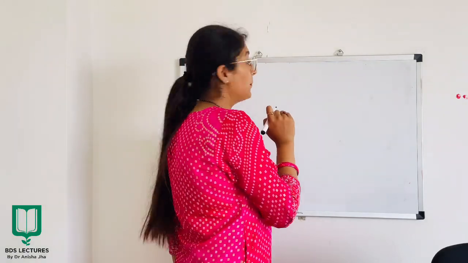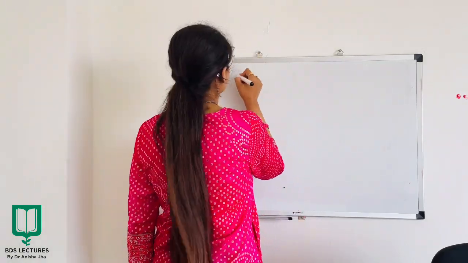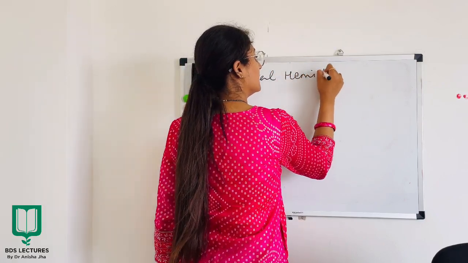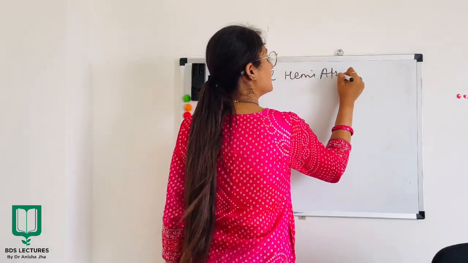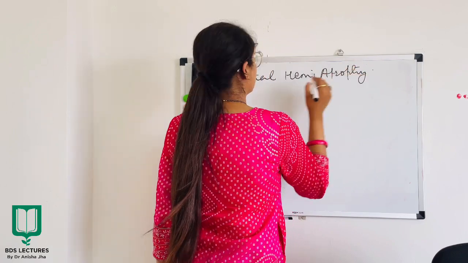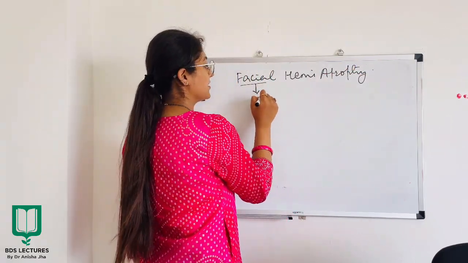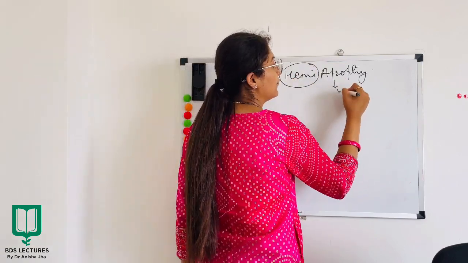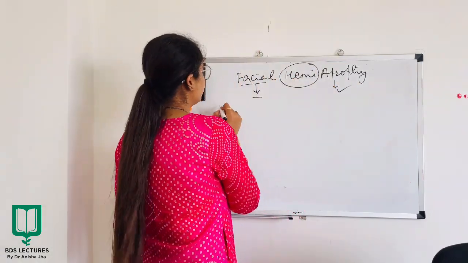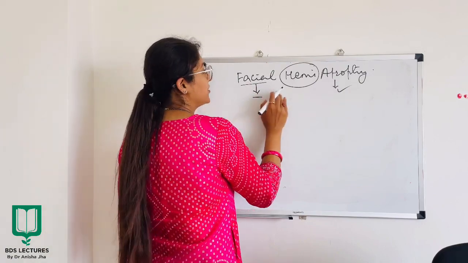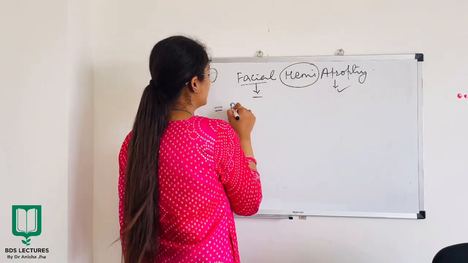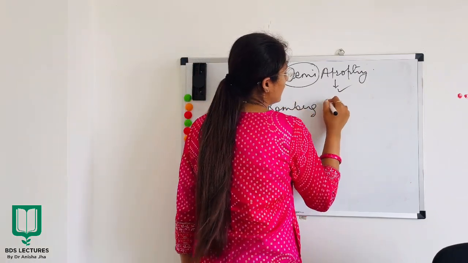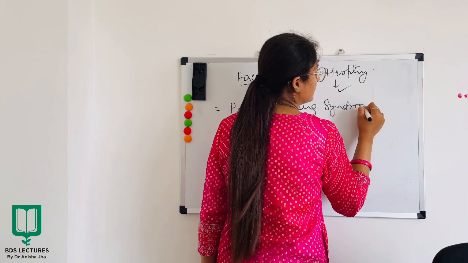Moving on to the last topic, that is facial hemiatrophy. The name says there are facial structures on the unilateral side that are atrophied, right? So, the other name of facial hemiatrophy is Romberg syndrome.